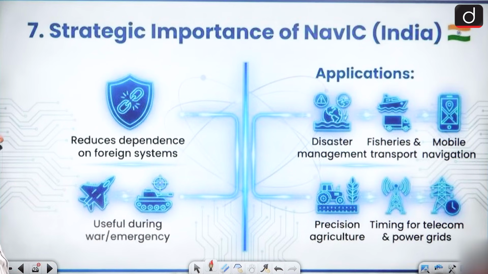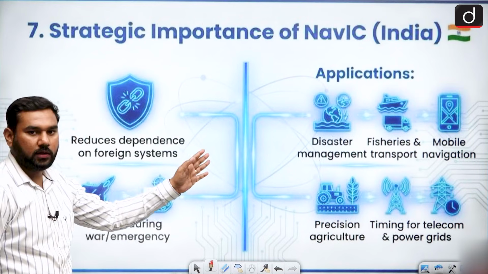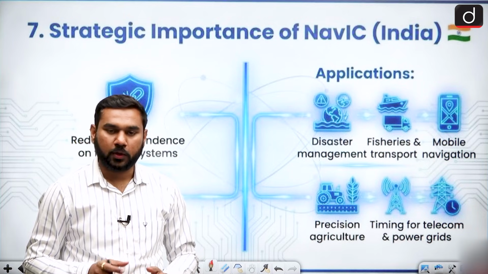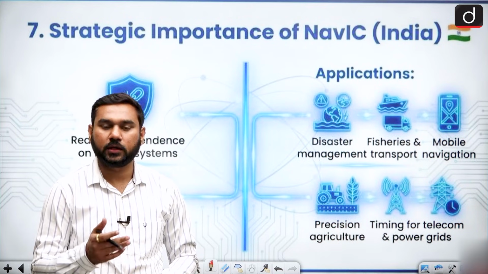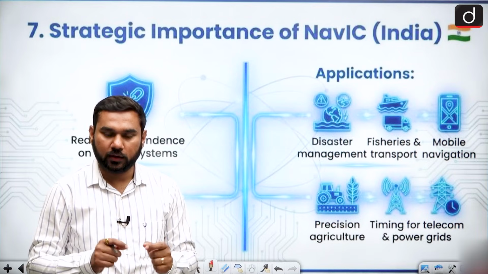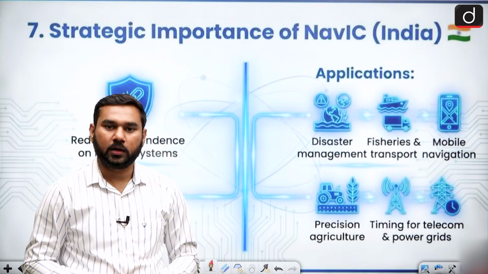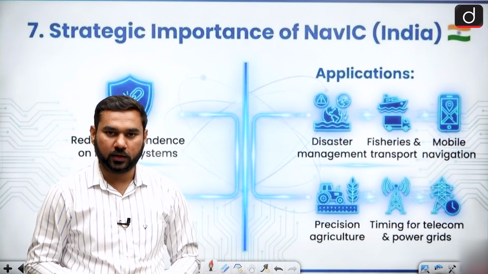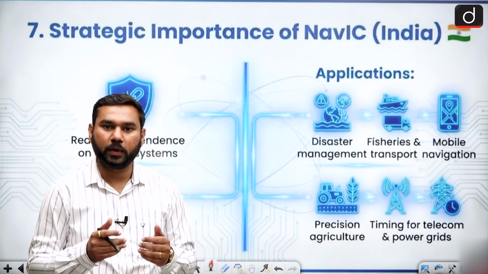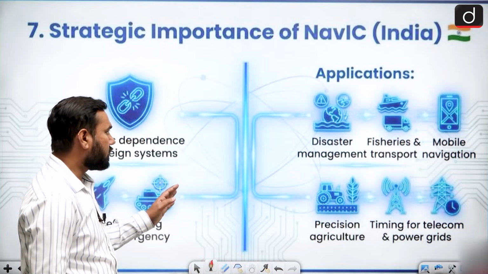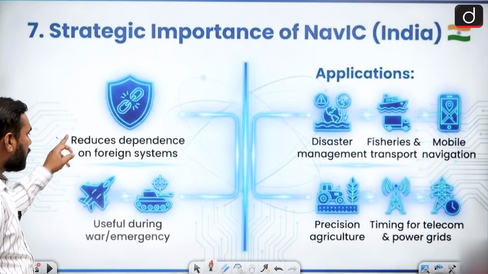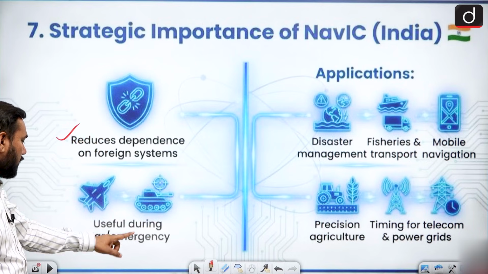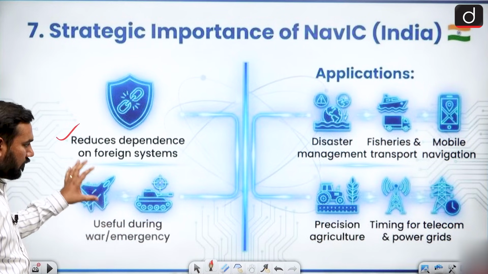When we move forward and talk about the strategic importance of NavIC, you know that the base for the development of NavIC is the Kargil war, because during the Kargil war, India wanted to get the GPS signal for precisely hitting the borderline and the enemy, but America denied giving these services to us, saying that it is their defense property. So that day India decided we want to make our own GPS, and this is NavIC. So this can reduce the dependency on foreign systems. Now we cannot depend on other things, and it is useful during war and emergency because we have our own precise signals.